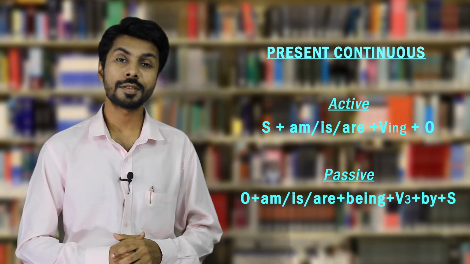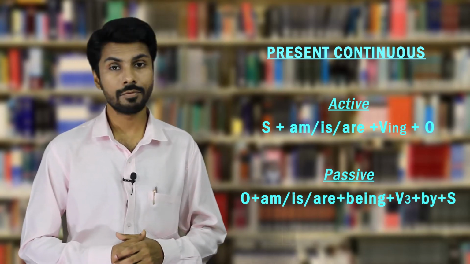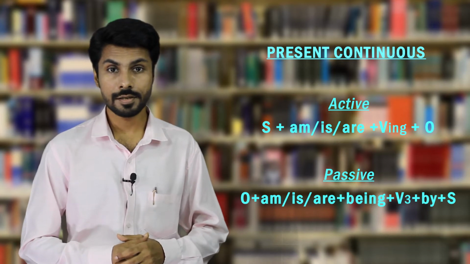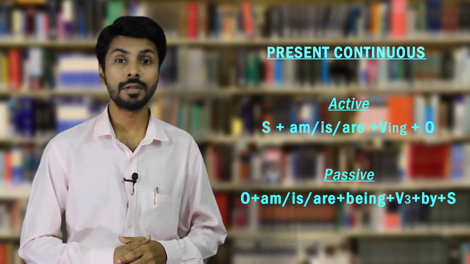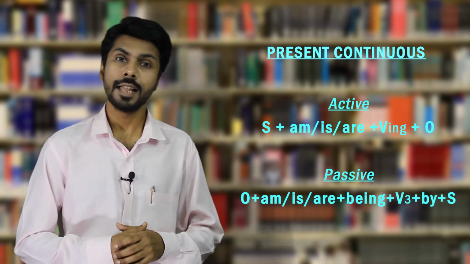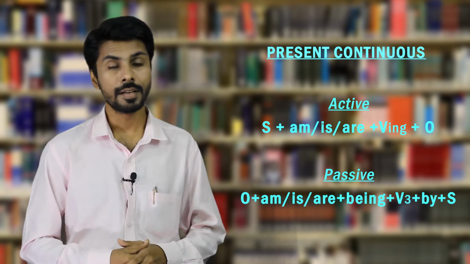So for present continuous tense, the structure is very simple. We will start with the subject for active voice, then comes the auxiliary, which depends on the type of subject, and then we'll add ing with the first form of verb, like going, playing, singing. Ing will be there with the first form of verb and then the object.